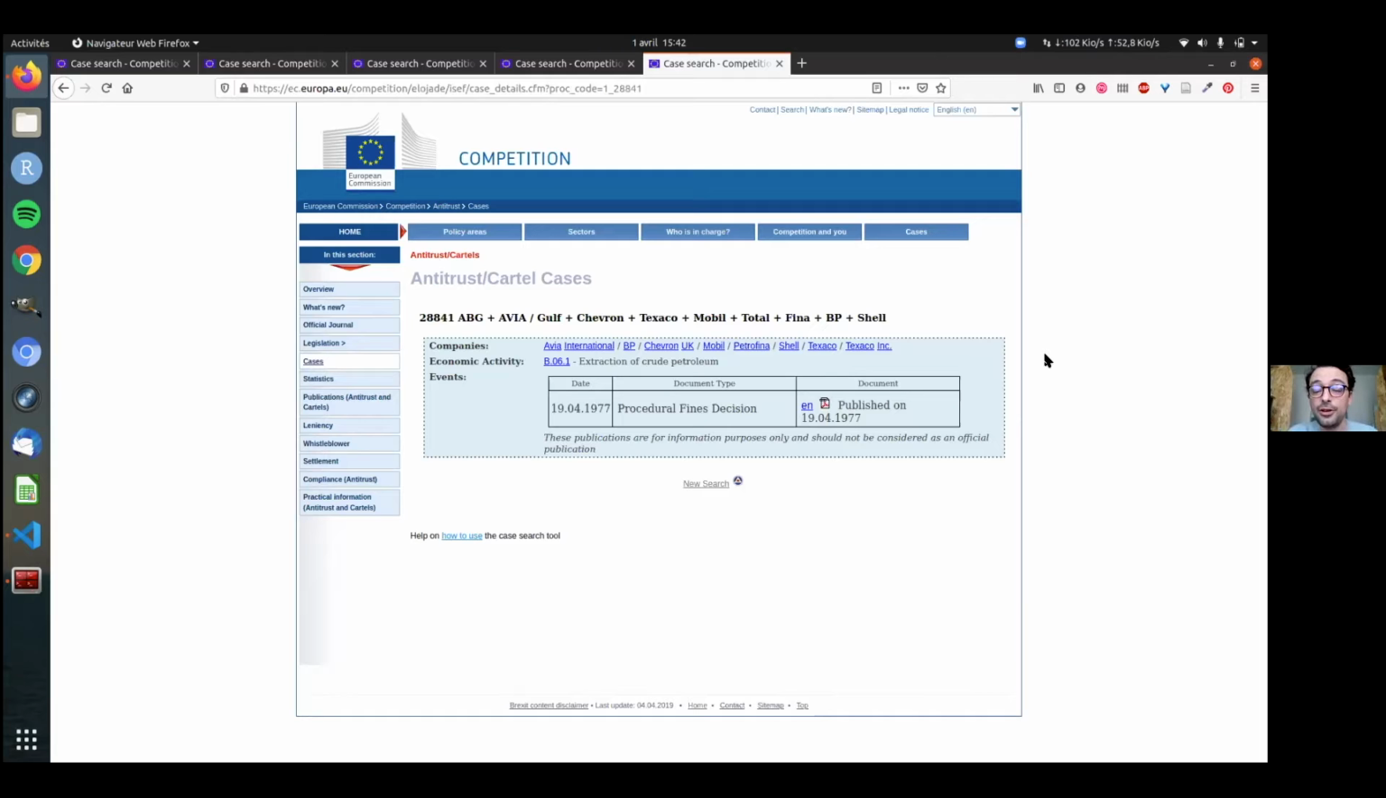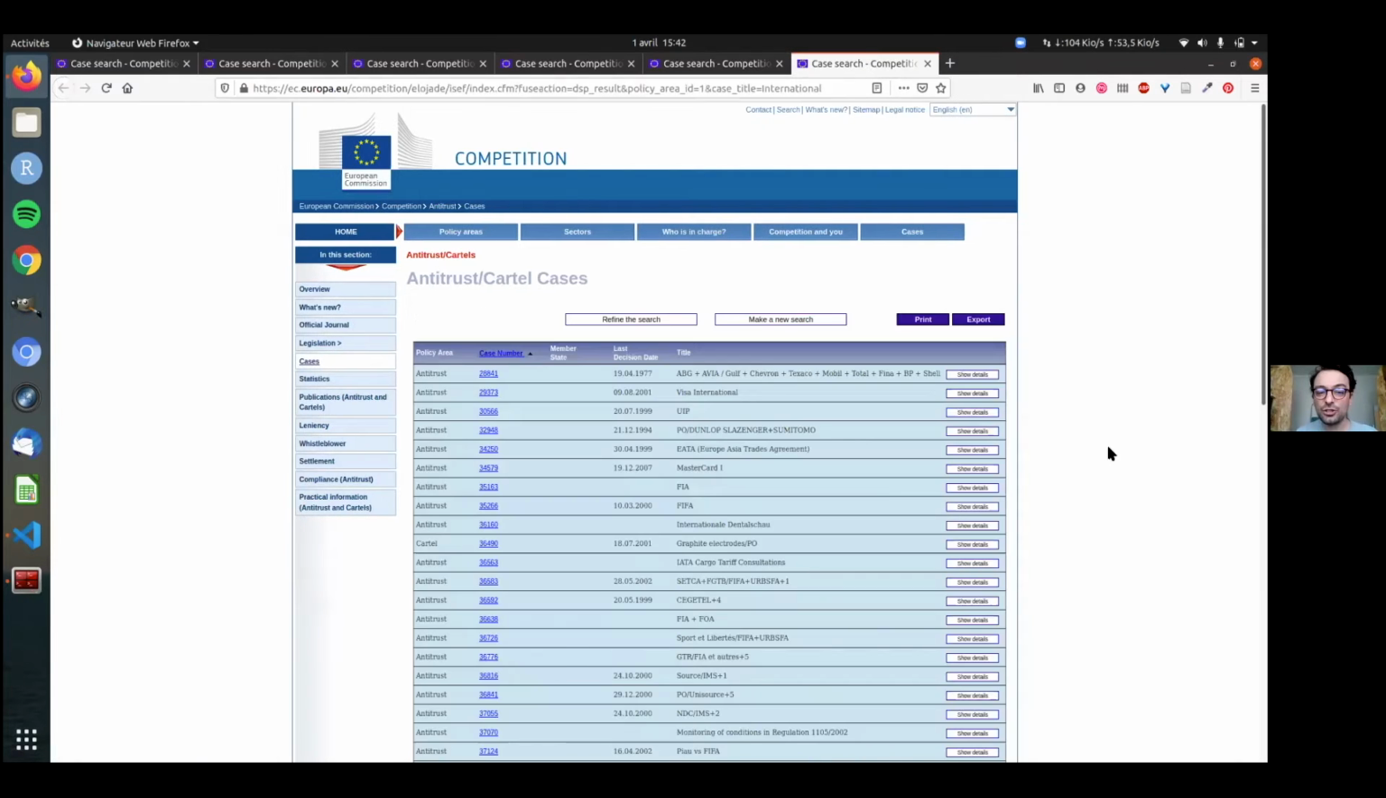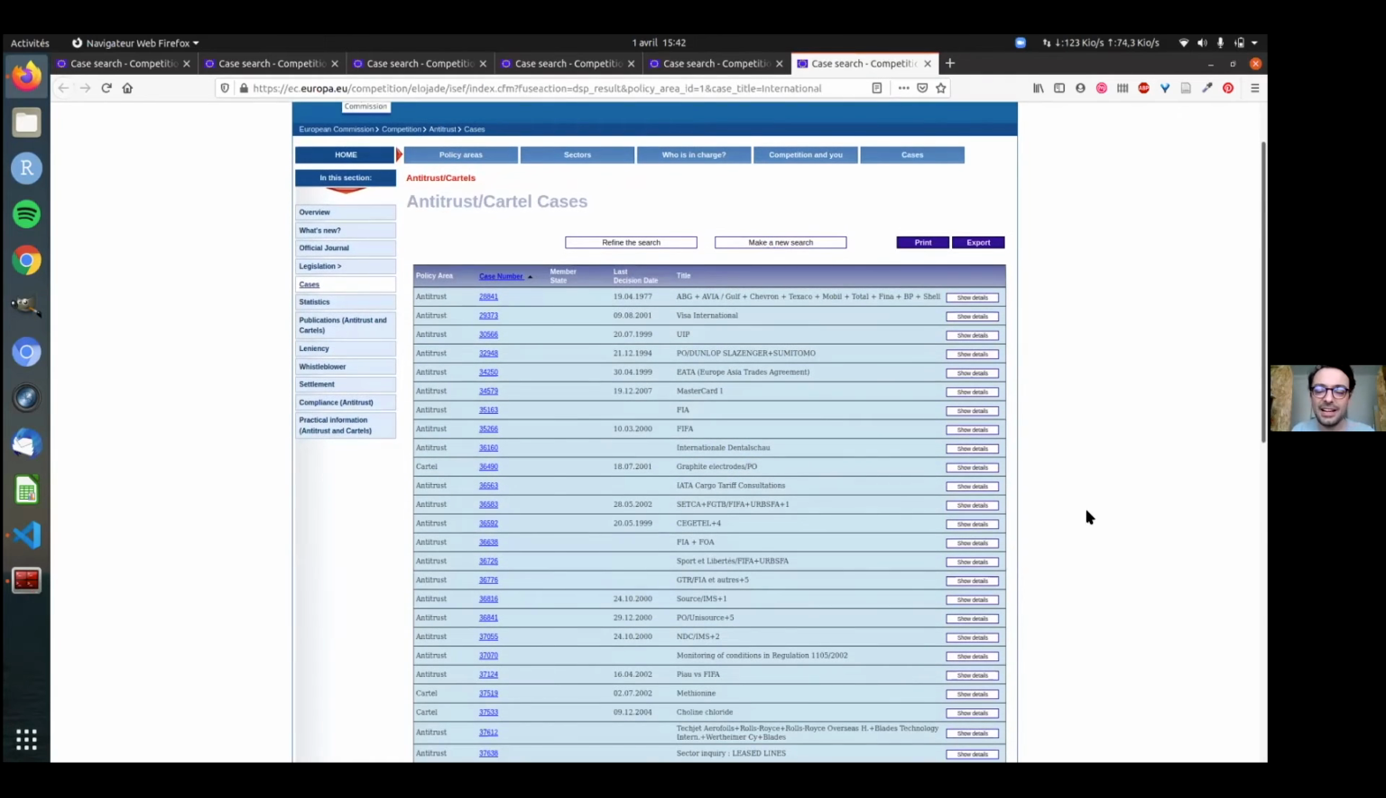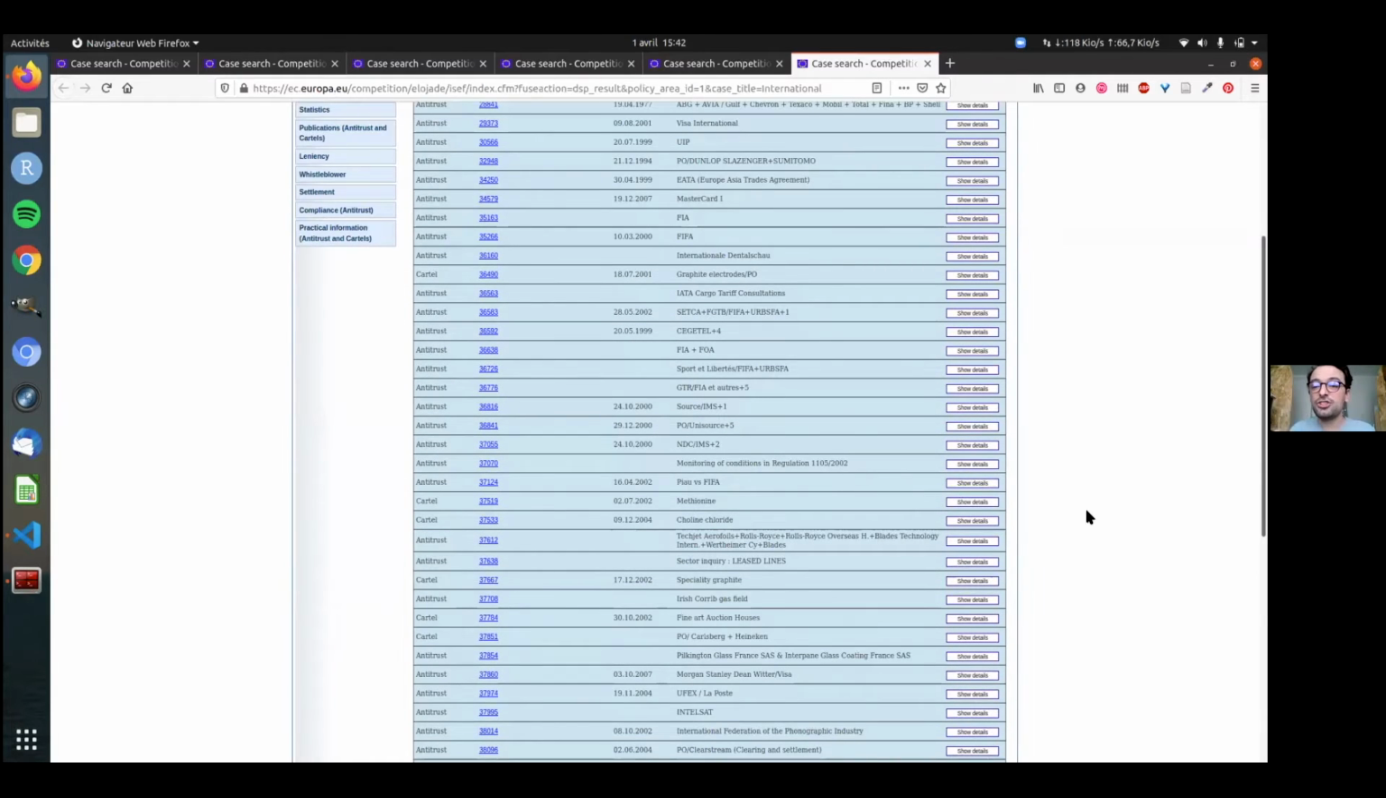Unfortunately, the indexation is very bad. So you can see here I have indexed Avia, but I also have indexed international. And it doesn't mean it indexes Avia international. It means that it indexes every decision regarding Avia, but also every decision mentioning international in the title. So I have in the same batch, in the same basket, Visa International, IATA cargo tariff consultation, any kind of company, any kind of decision that mentions international.